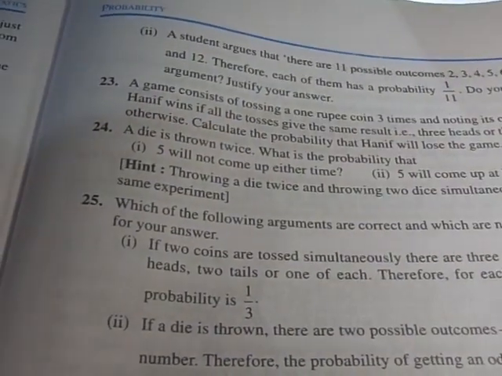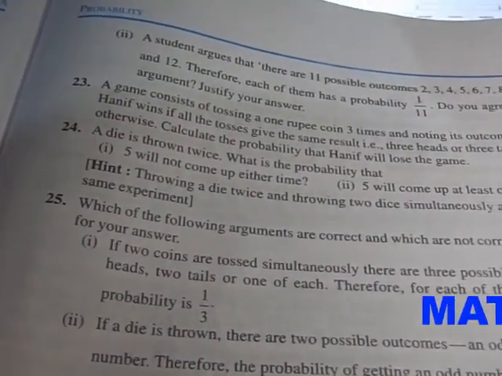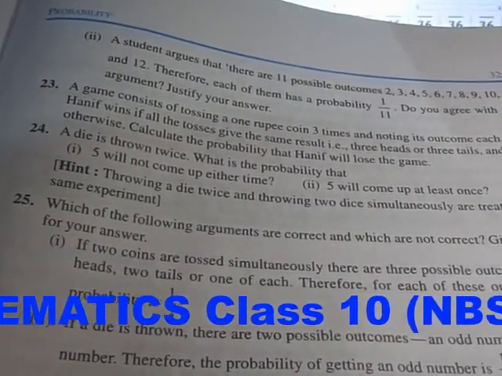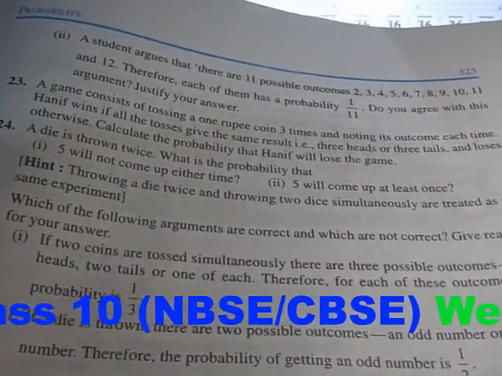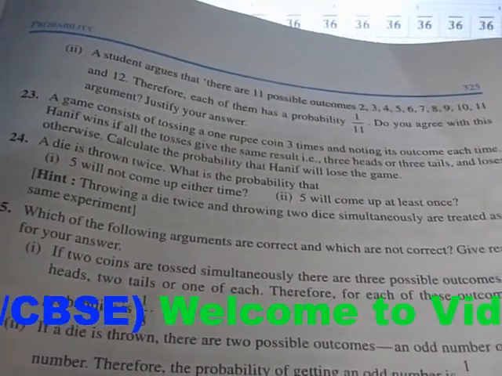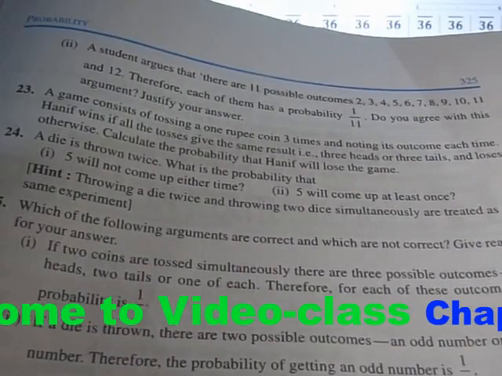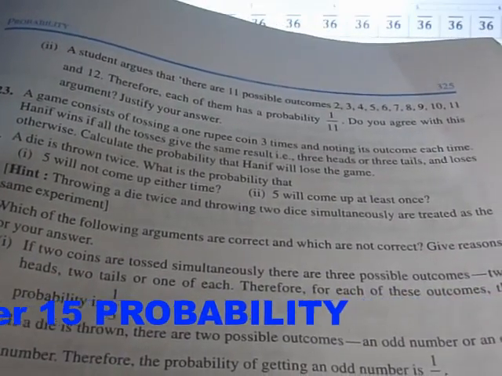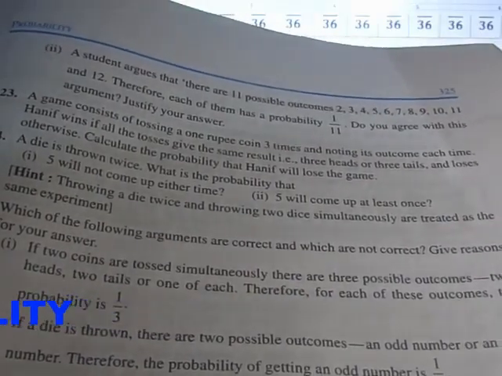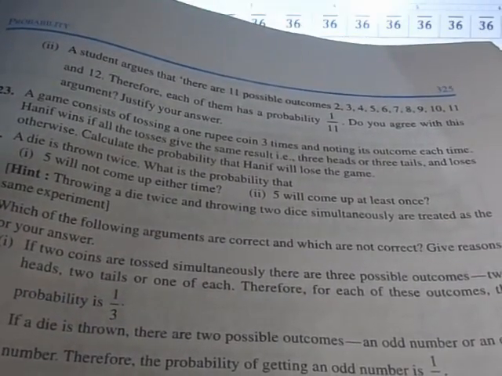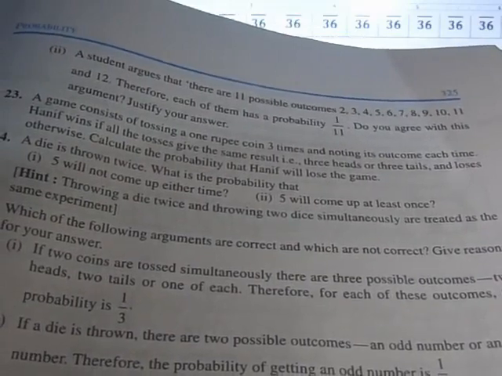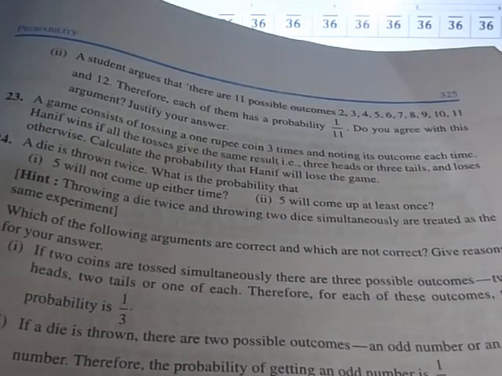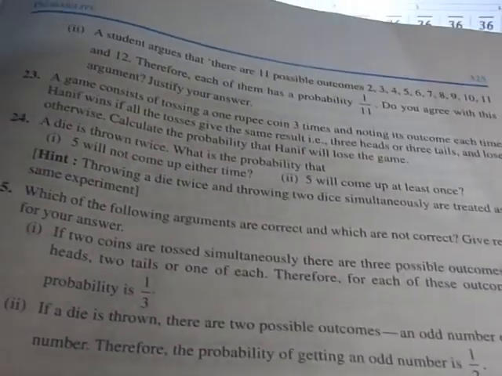Next, question number 23. A game consists of tossing a 1 rupee coin 3 times and noting its outcome each time. Hanif wins if all the tosses give the same result, that is 3 heads or 3 tails, and loses otherwise. Calculate the probability that Hanif will lose the game. So in tossing this coin 3 times, if he gets the same result, all heads or all tails, he is winning, otherwise he is losing.